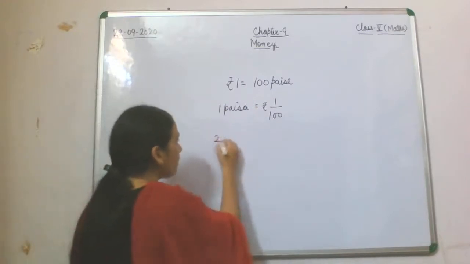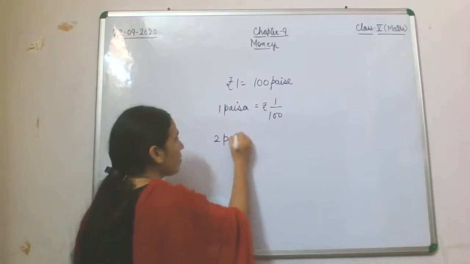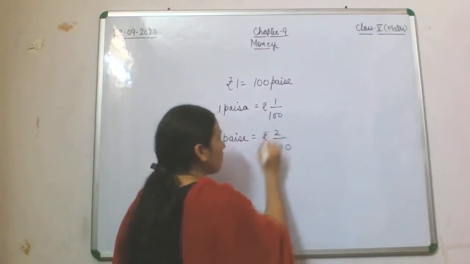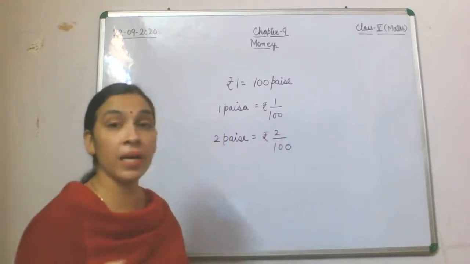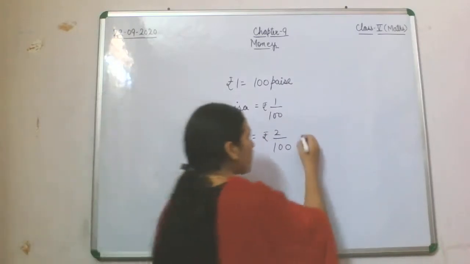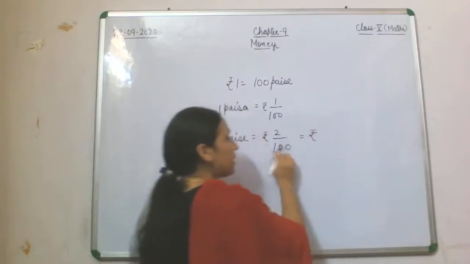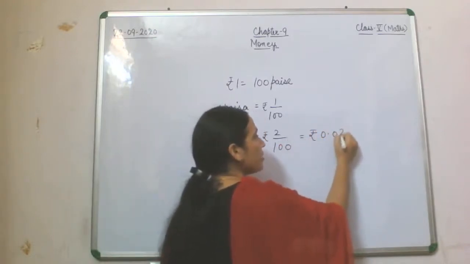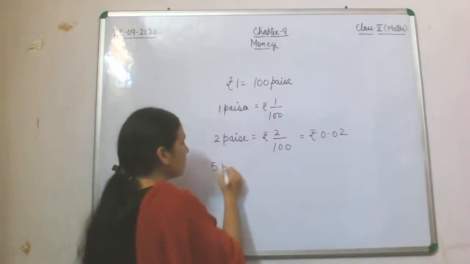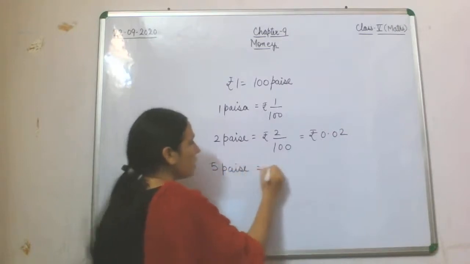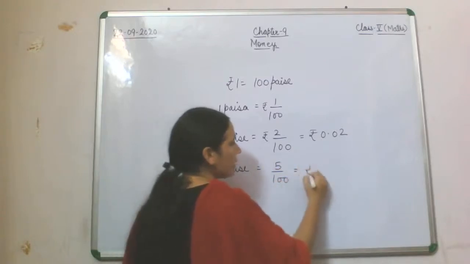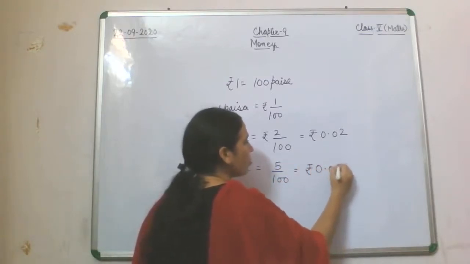So if I have to write 2 paisa or 2 paise, because that will become plural, it will become 2 by 100. Quite simple. And this 2 by 100, we have understood in the chapter of decimals how to write it in decimal. So that will become rupee 0.02, as we require 2 decimal places here. Now if I write 5 paise, that will become 5 by 100 of a rupee, and that will become rupee 0.05.